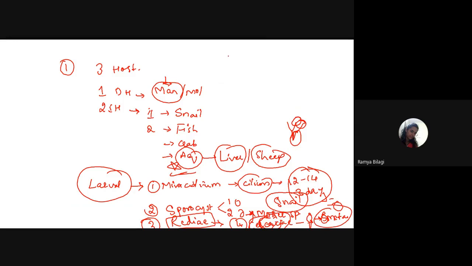For us, which is very important, students, in Schistosoma or the blood flukes, the very important ones are Schistosoma haematobium and Schistosoma mansoni. So where do these two live? They are most commonly seen in Africa. Then next is Schistosoma japonicum. Where is it commonly seen?